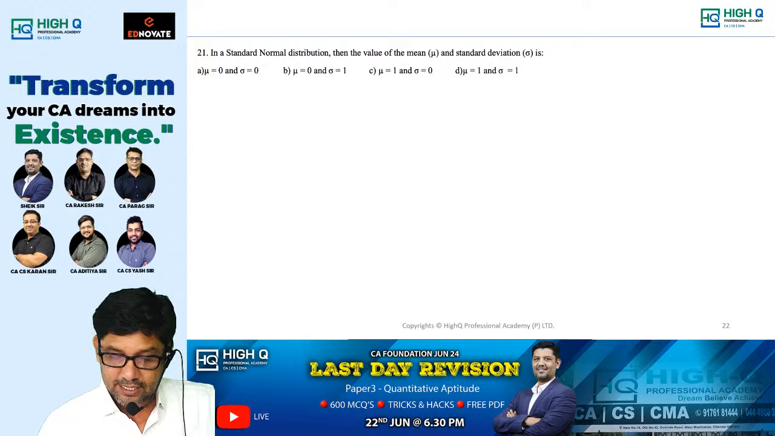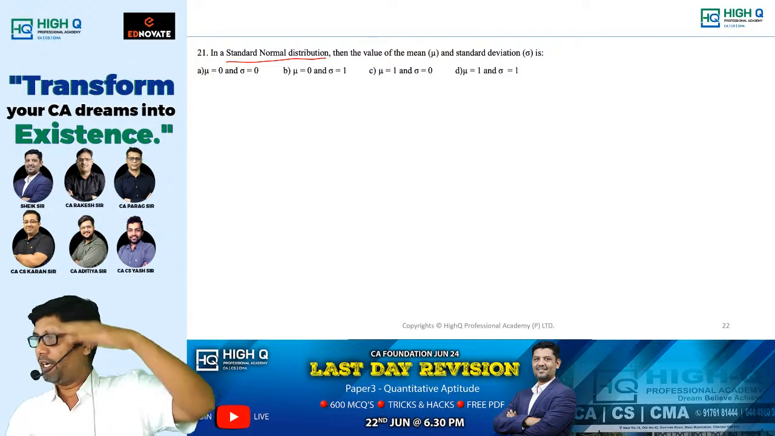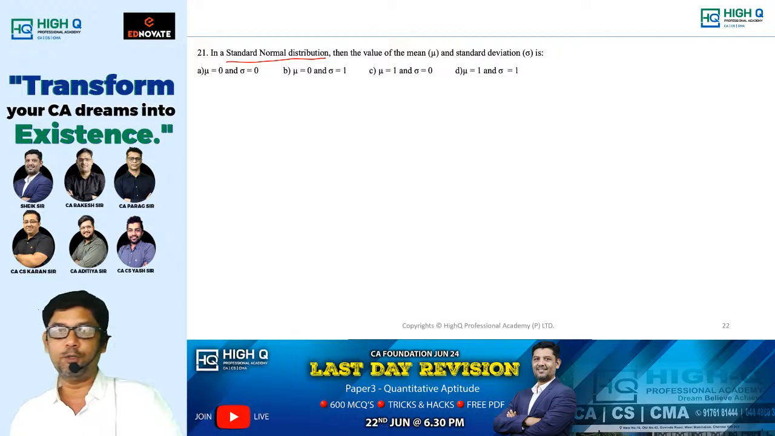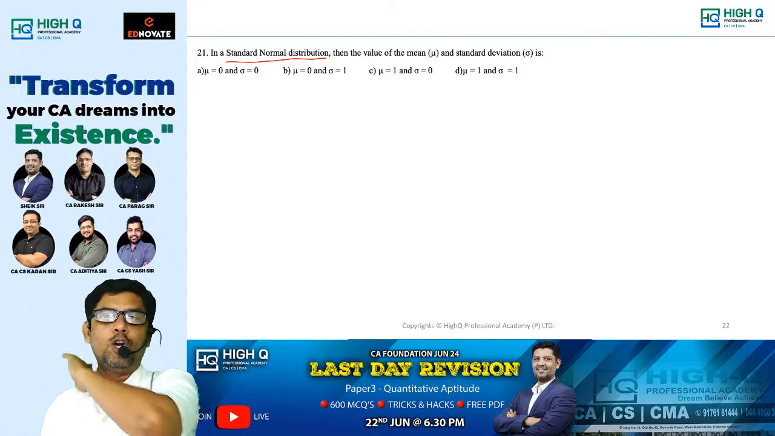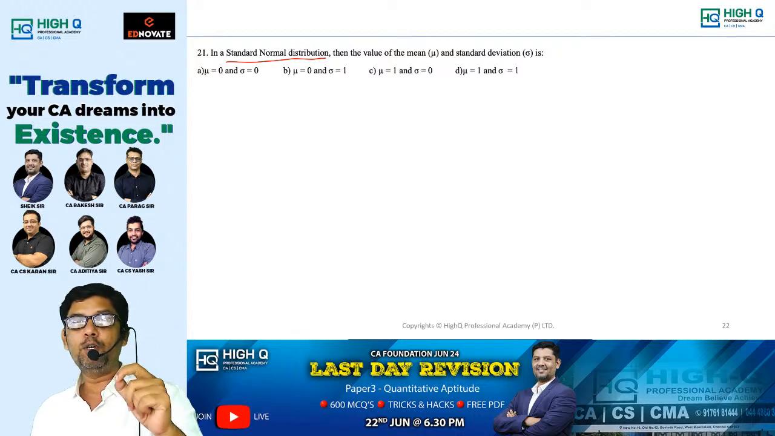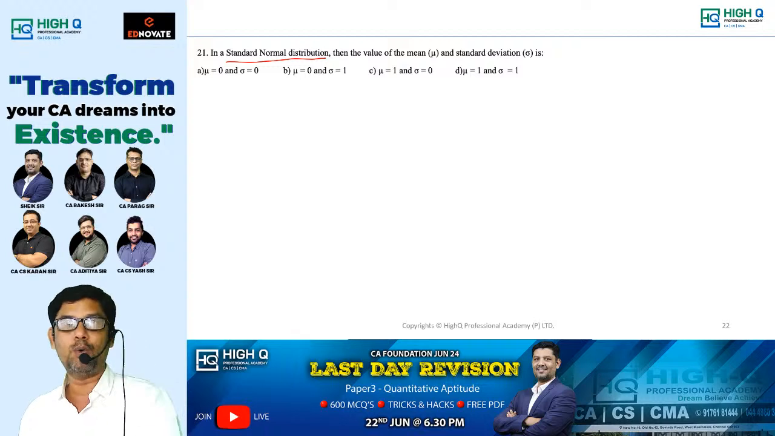Next, what a simple question. In a standard normal distribution, I told you in my lecture, if you can just introduce the normal distribution, binomial distribution, Poisson distribution, only the introduction part, with no need to do any numerical sum, those who can do that will be able to get at least 3 marks. I told you, right?